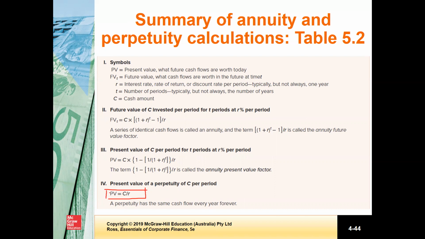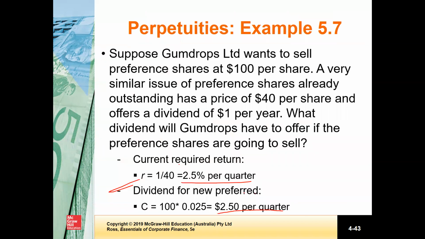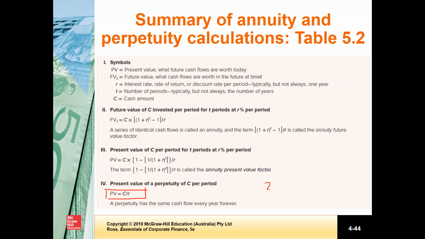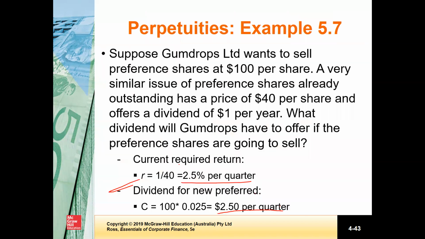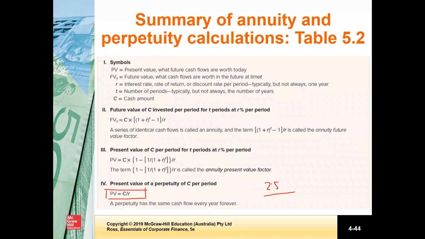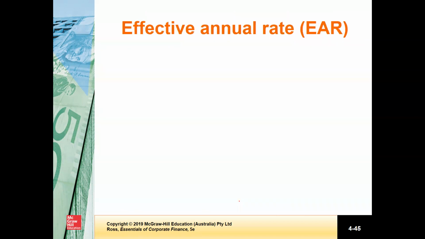The present value of a perpetuity is C, the periodic payment, for example $2.5 per quarter, divided by the required rate of return, which is 2.5%, or 0.025. If you calculate this, you will find out the value of the share. So this is how we find out the value of a perpetuity, which is the periodic payment divided by the required rate of return.